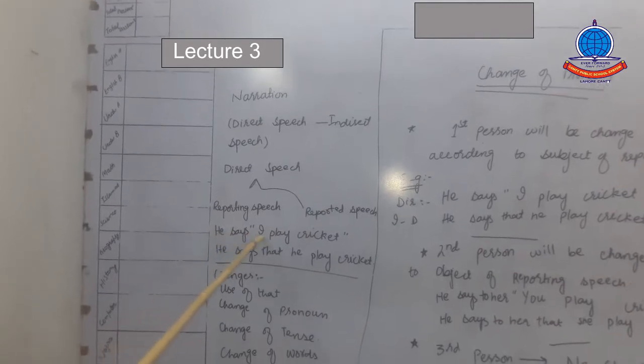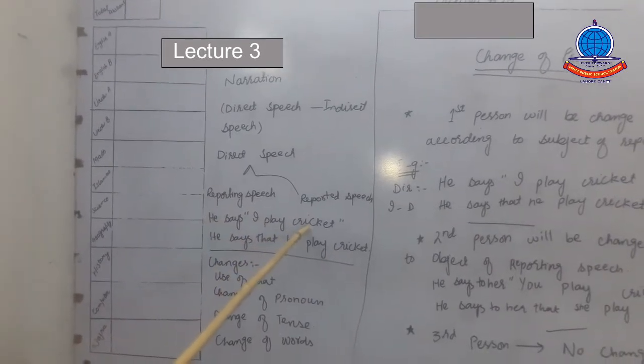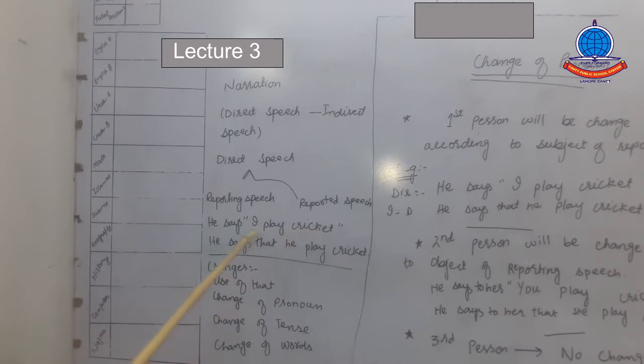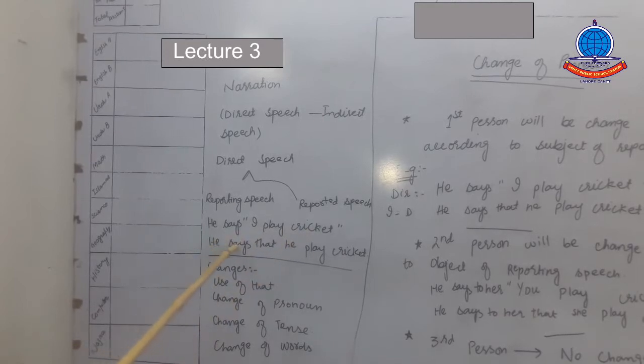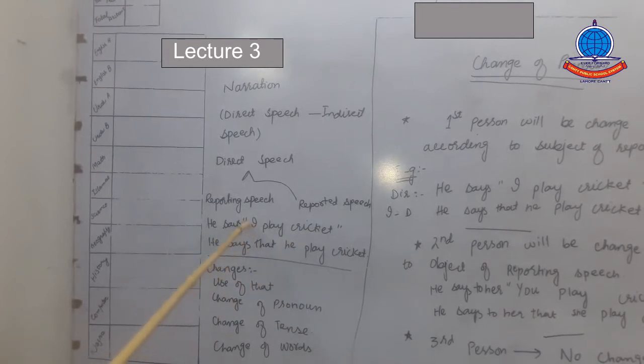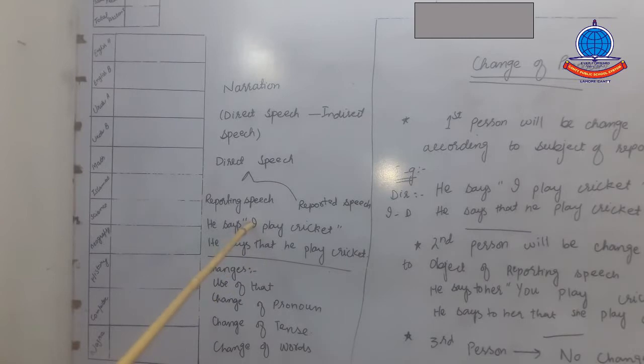Look, he says, "I play cricket." When we convert it into indirect speech, "he says" will stay as it is, and in place of inverted commas we have marked "that." He says that, so there "I" is the first person and we have to change the pronoun.